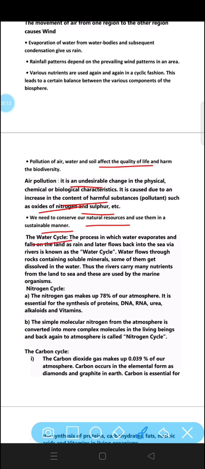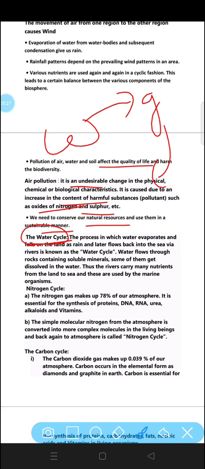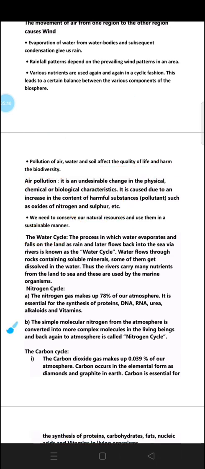Next is the water cycle. As we know, the water from the water bodies gets heated up and changes into vapor, or we can say gas. Then again this gas forms clouds and clouds cause rain, and rain comes to the earth in the form of water. So this is called the water cycle. The process in which water evaporates, falls on the land as rain and later flows back to the sea via rivers is known as the water cycle.